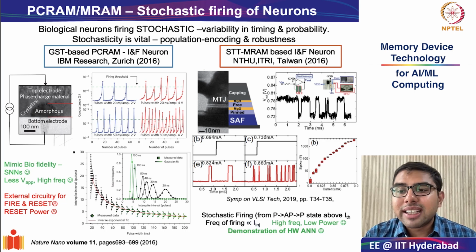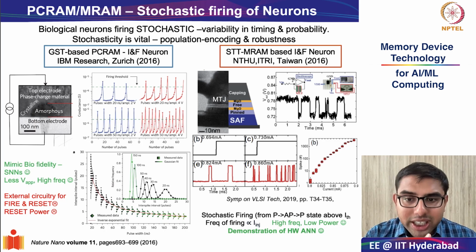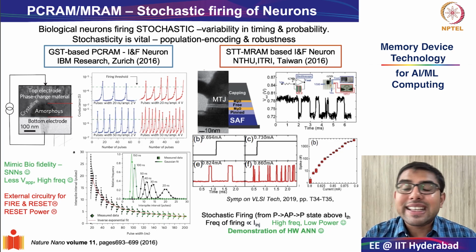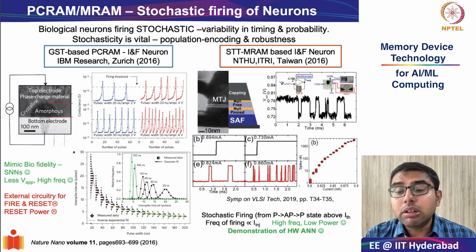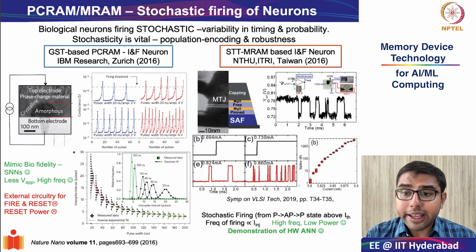This is because there are intrinsic material fluctuations, and these are what create these probabilistic spikes, which mimic the randomness seen in actual biological neurons. And this stochasticity, which we saw in detail, is not really undesirable. It actually enables exploration and noise handling ability, and we will see later even in probabilistic computing.